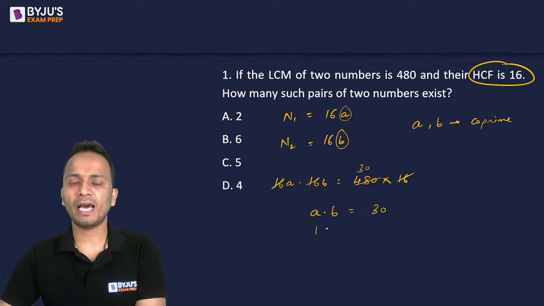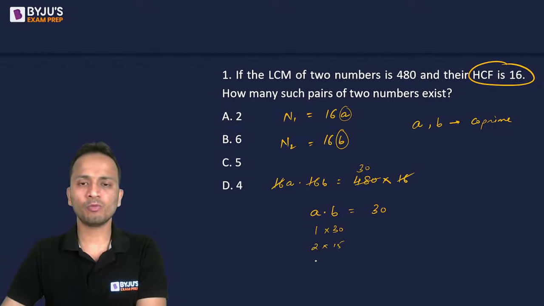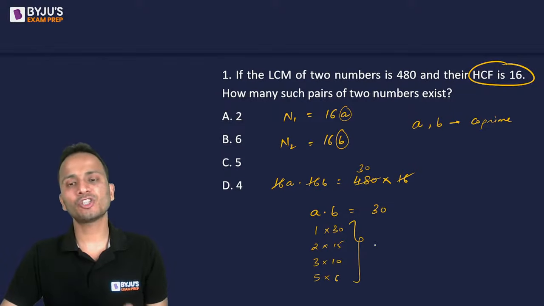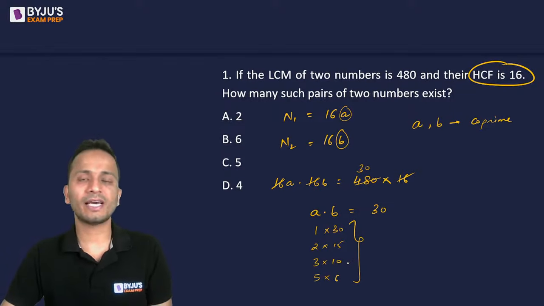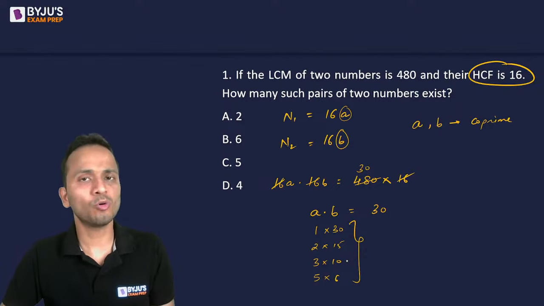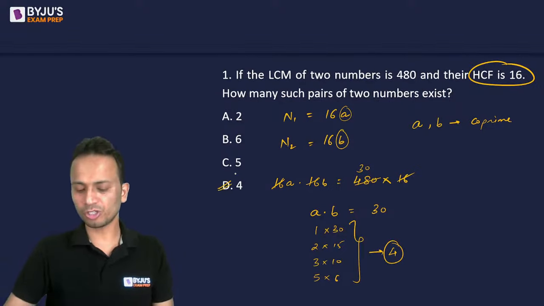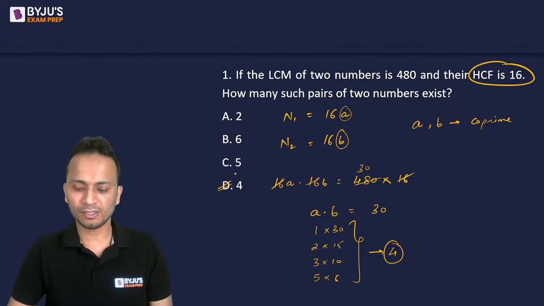So A and B can be 1 and 30. It can be 2 and 15. Again, they are co-prime. 3 and 10, they are also co-prime. 5 and 6, they are also co-prime. So these are the total number of ways in which 30 can be expressed as the product of two co-prime factors. So there will be four ways of doing so. So the correct answer for this question should be option D, that is 4.